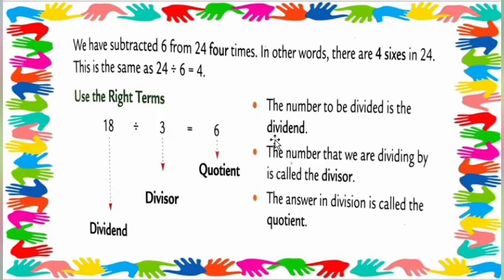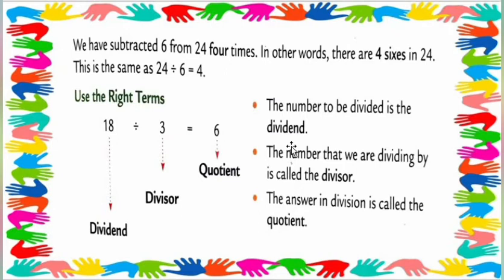And then use the right terms. What are we applying here, students? Here we apply the right terms. The number to be divided is the dividend. The number that we are dividing by is called the divisor. The answer in division is called the quotient.